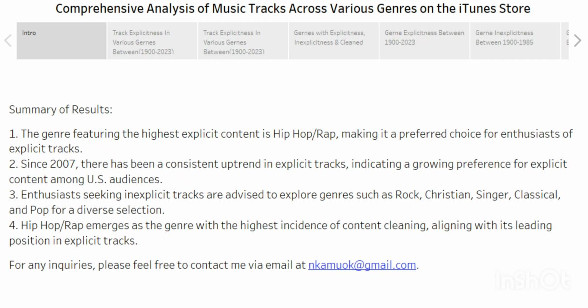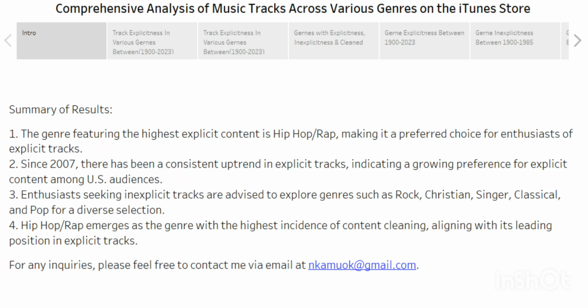So I'll be going through all the steps I took. I'll be showing some screenshots of my Tableau, of all the visualizations I did, and my conclusion. What you're seeing on the screen now is a summary of the project, the comprehensive analysis of music tracks across various genres in the iTunes store. The summary is that the genre featuring the highest explicit content is hip hop / rap.